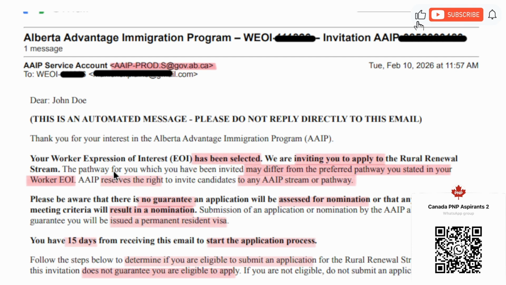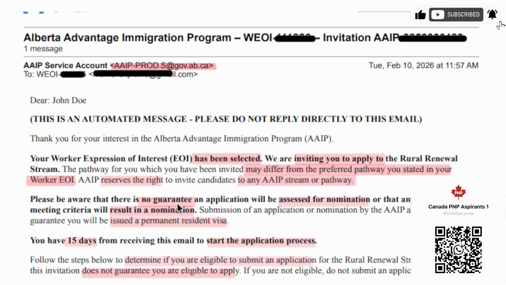Please remember that, and I think I have said it multiple times in my presentations, that the right to select a candidate for a pathway, or the right to match a candidate to the pathway, is with Alberta. You can get an invitation to apply to the preferred pathway, or you may not. So the decision is not yours. The invitation is there for you to accept or reject.